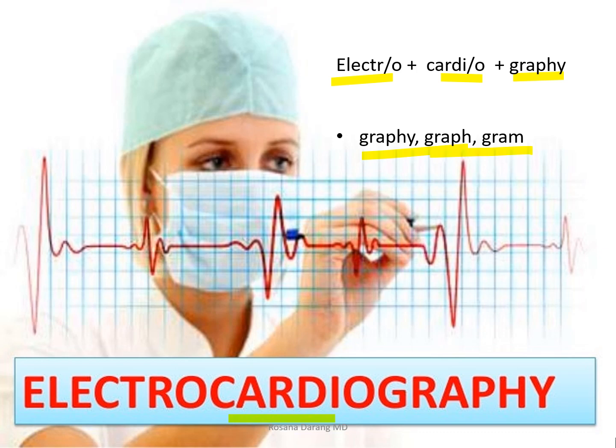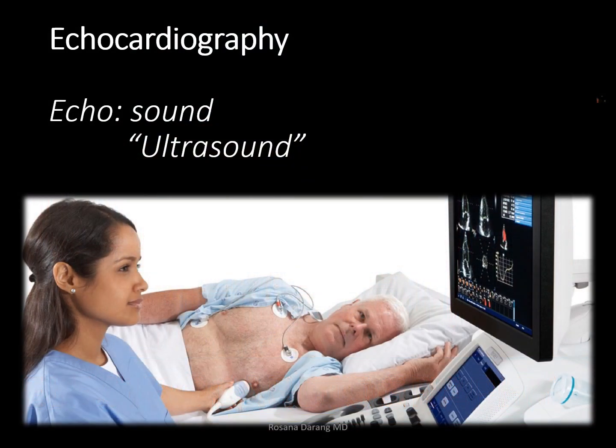If we have electrocardiography, we also have echocardiography. So echocardiography is a picture or a recording of the heart, but this time instead of electricity, we use sound, ultrasound. After all, the combining form echo means sound.